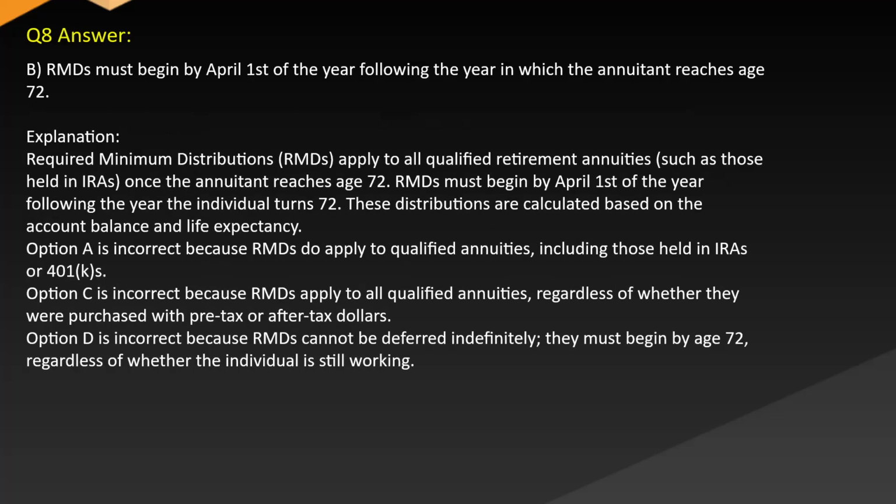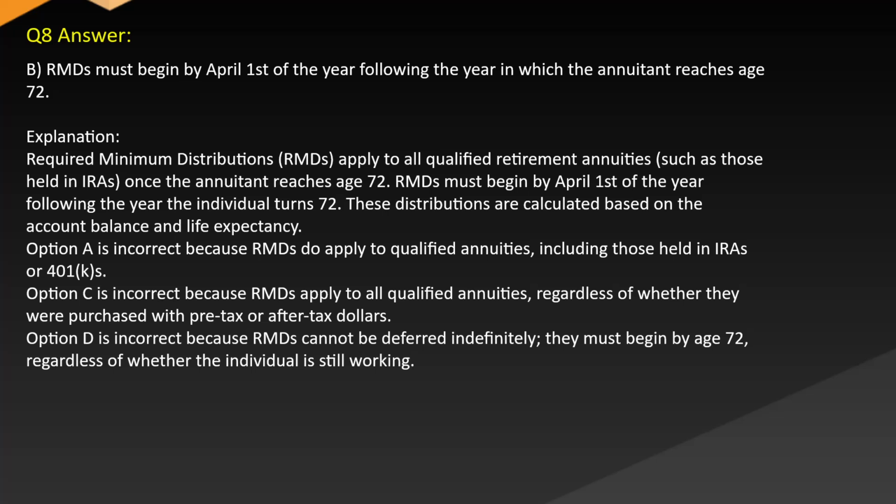Answer: B. RMDs must begin by April 1st of the year following the year in which the annuitant reaches age 72. Explanation: Required minimum distributions apply to all qualified retirement annuities, such as those held in IRAs, once the annuitant reaches age 72. RMDs must begin by April 1st of the year following the year the individual turns 72. These distributions are calculated based on the account balance and life expectancy.